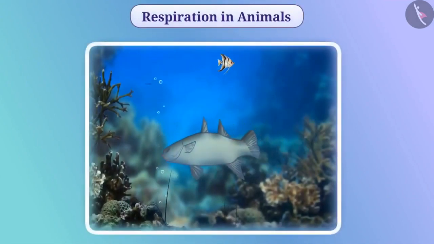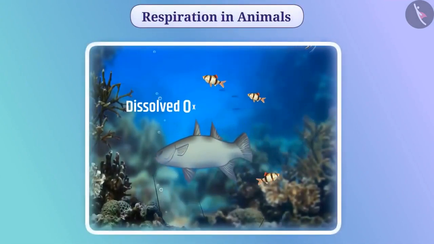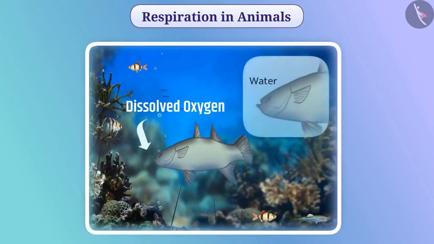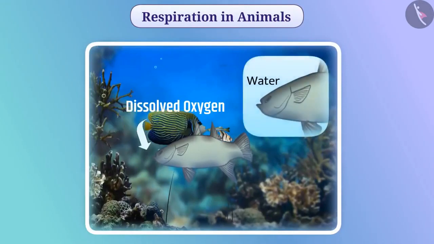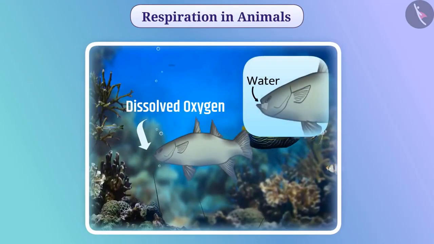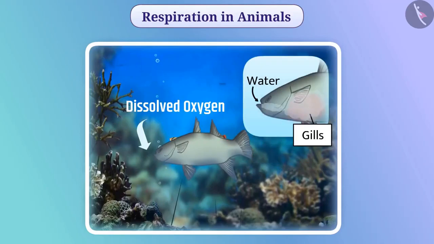Organisms living in water obtain oxygen dissolved in water. The fish takes water inside the body from the mouth and forcefully sends it to pass through the gills. Here, blood absorbs the oxygen dissolved in water.